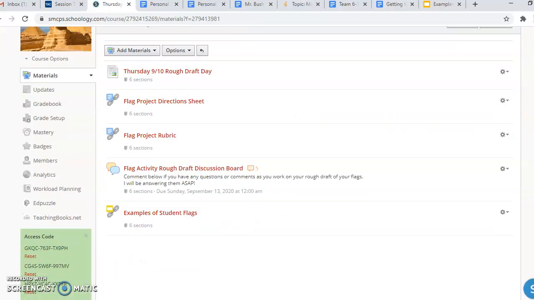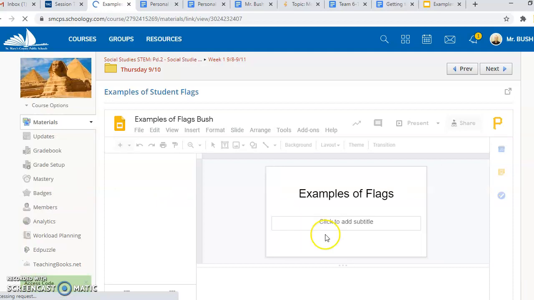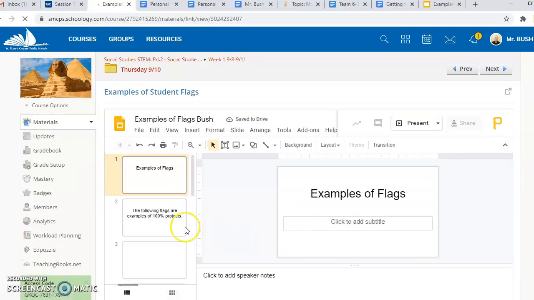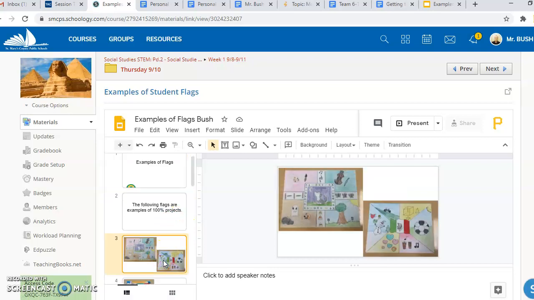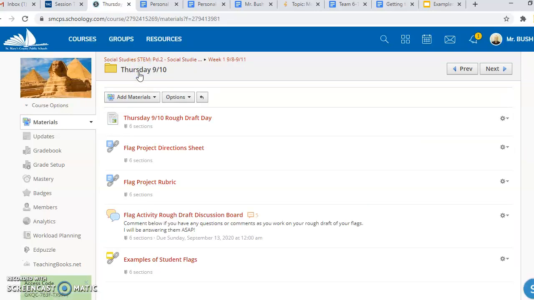A final thing that's in the folder, if you do want to view the examples that we looked at yesterday of student flags, those examples are there as well, both of good projects and projects that could use some improvement or that didn't quite meet all of the expectations. And again, that's something that we talked about on Wednesday. So today, Thursday, September 10th, really was just time set aside for your rough draft.